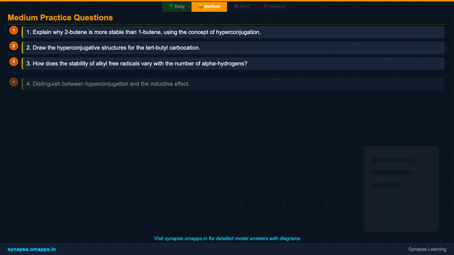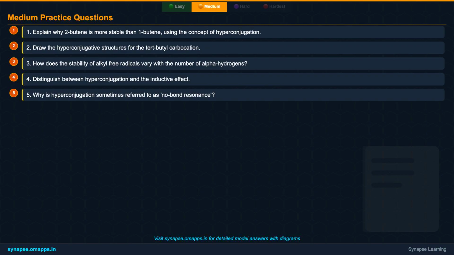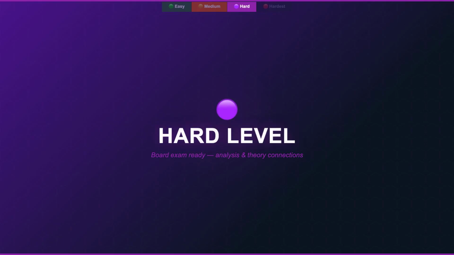Now, for some medium-level challenges. First, explain why 2-butene is more stable than 1-butene using hyperconjugation. Second, draw the hyperconjugative structures for the tert-butyl carbocation. Third, how does the stability of alkyl free radicals change with the number of alpha hydrogens? Fourth, distinguish between hyperconjugation and the inductive effect. And finally, why is hyperconjugation sometimes called no-bond resonance? Good luck!